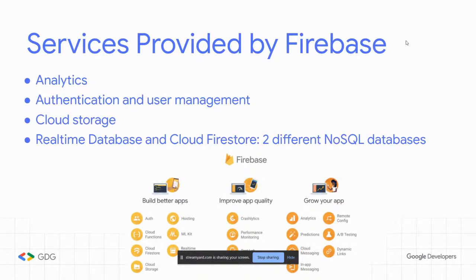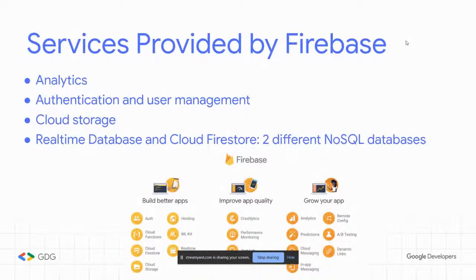What's another thing that Firebase provides? You have analytics. So you can monitor your users, like the data, and then use that data to sort of grow your application. Firebase also has crash analytics, meaning you can report bugs and know exactly what is ruining your application. There are two types of databases. Firebase can sometimes be known specifically for its two major databases, the Realtime Database and the Cloud Firestore. Both of them are NoSQL databases. We will get into what that means later on in the workshop.